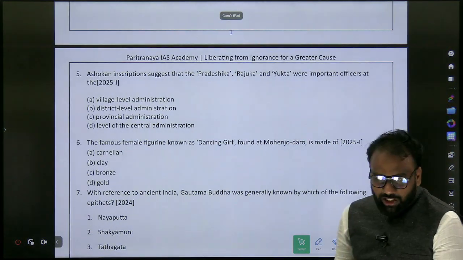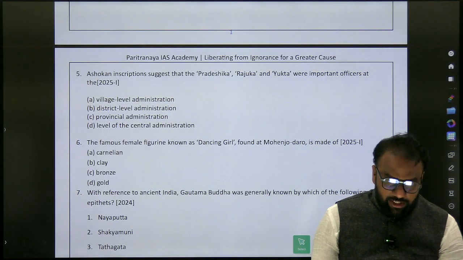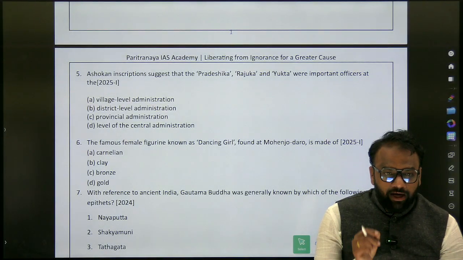Ashokan inscriptions suggest that the Pradeshika, Rajuka and Yukta were important officers at the district level. It's a very important theme.